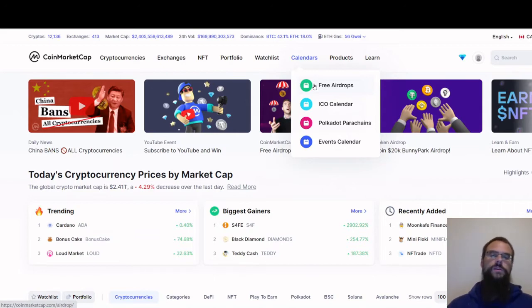So basically the way an airdrop works is a new cryptocurrency company comes out onto the market and they want to advertise who they are and what they do. So what they do is they offer free cryptocurrency to people like you and me in order to do some social tasks. So you share it on Facebook, you share it on Twitter, you retweet and tag some people in your Twitter feed, join their Instagram or Telegram channels, and just by doing those social media tasks, they will pay you in cryptocurrency.